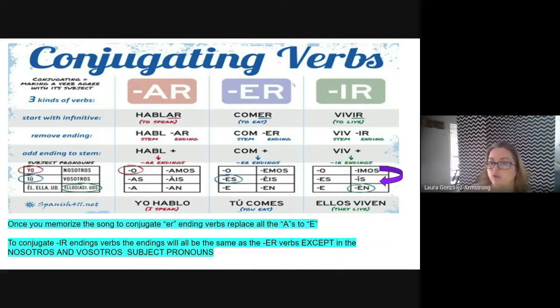Once you have your ER verbs, if you're trying to conjugate an IR verb and you know the ER verbs, everything will stay the same except the nosotros and vosotros form. It's quite easy. Again, o, as, a, amos, áis, an. Learn that. Everything that is an A will change to an E if you're trying to conjugate an ER verb: o, es, e, emos, éis, en. And then IR verbs, everything will stay the same except nosotros and vosotros.